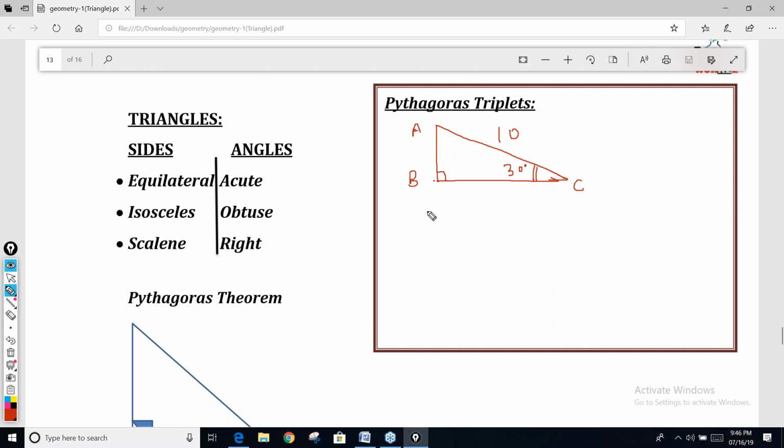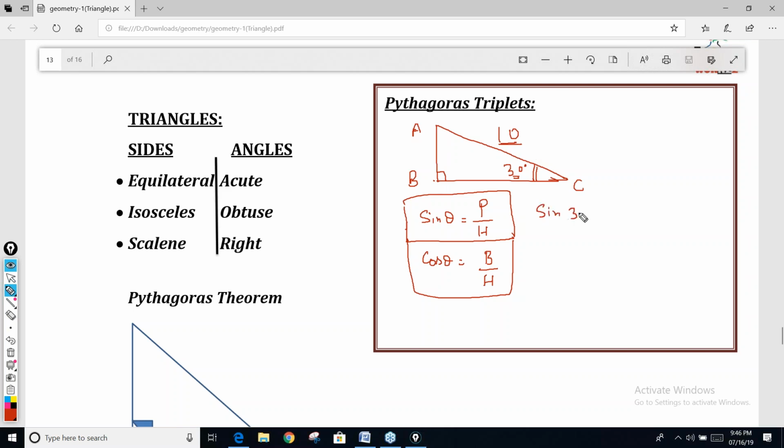If you remember, sine theta is perpendicular by hypotenuse and cos theta is base by hypotenuse. So if you know this angle is 30 degrees and the hypotenuse is given in the question, you can find the perpendicular.